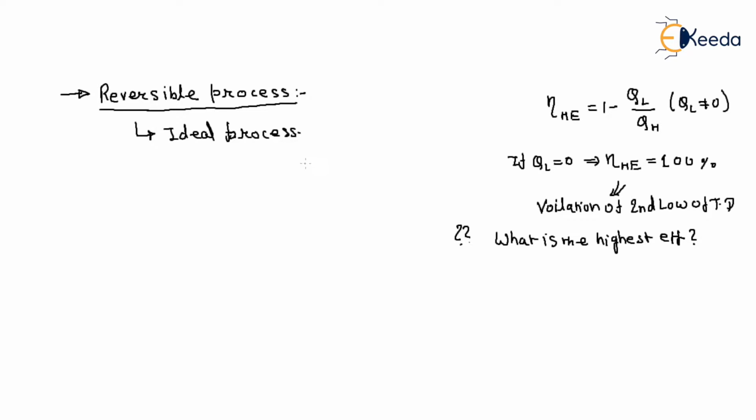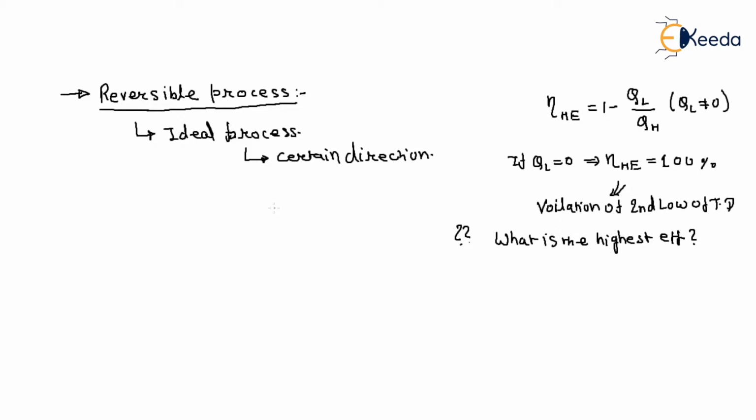What is that? In the beginning of this discussion, we saw that all processes have a certain direction. Once having taken place, these processes cannot reverse themselves spontaneously. When a process goes from 1 to 2, it is impossible to convert 2 back to 1 naturally or spontaneously.